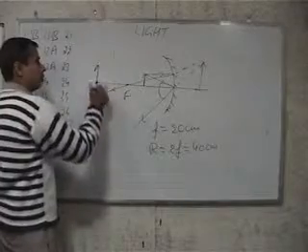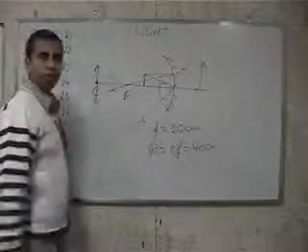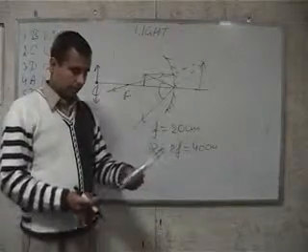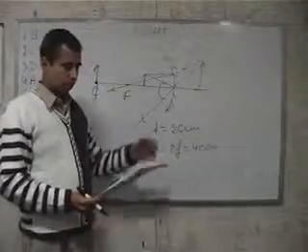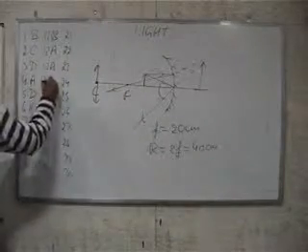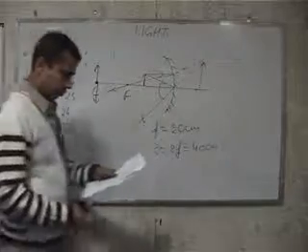For an object placed at the center of curvature, the image formed is also of the same size but is inverted. It is real but inverted. So for question number 14: real, inverted and same in size. So A option is the correct answer.